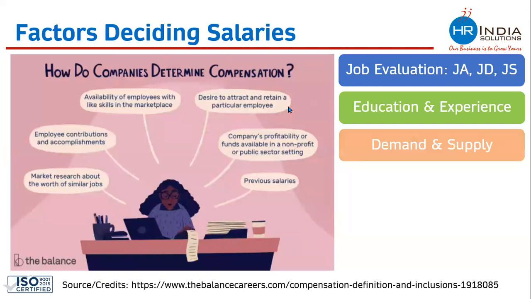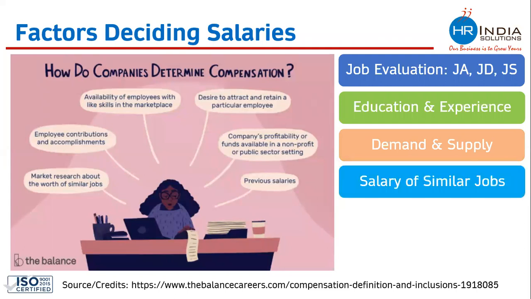Salaries are also getting decided on the basis of demand and supply. When I'm saying demand and supply, I am referring to what is the demand of that kind of skill set or that kind of manpower, and what is the supply of that kind of manpower or that kind of skill set. If the demand is huge and supply is less, salary will go up. If the demand is very less and supply is huge, then the salary will go down. So on the basis of demand and supply of that particular skill set, of that particular kind of manpower, the salaries are getting decided.